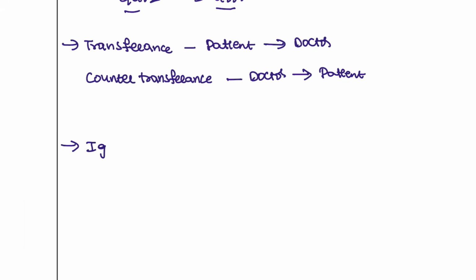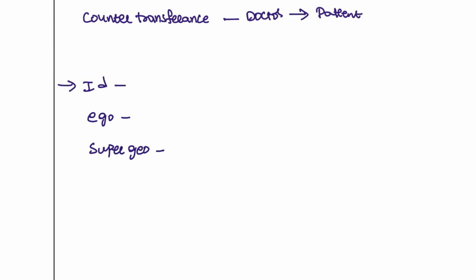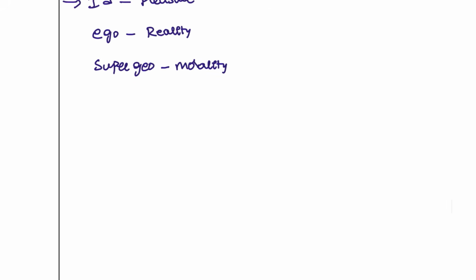Next, we have the id. So we have the id, ego, and also super ego. Id means the patient is seeking pleasure. This is the pleasure, and this is the reality. Ego is the reality, and this is the morality. Id, ego, and super ego, you have to take as points.